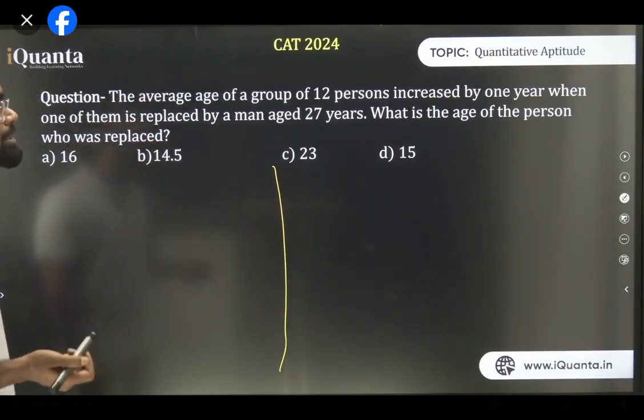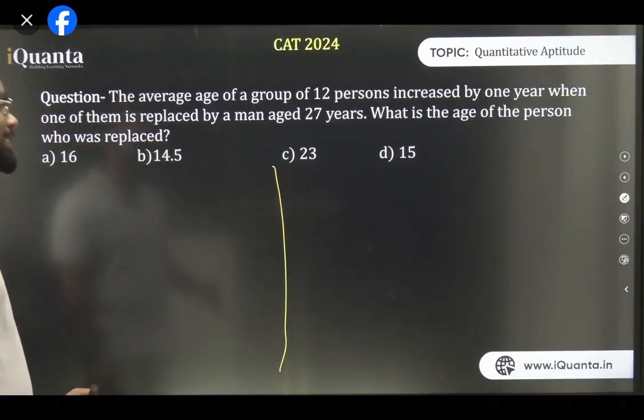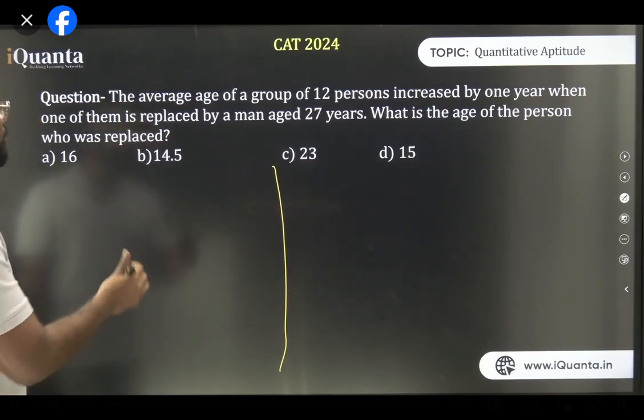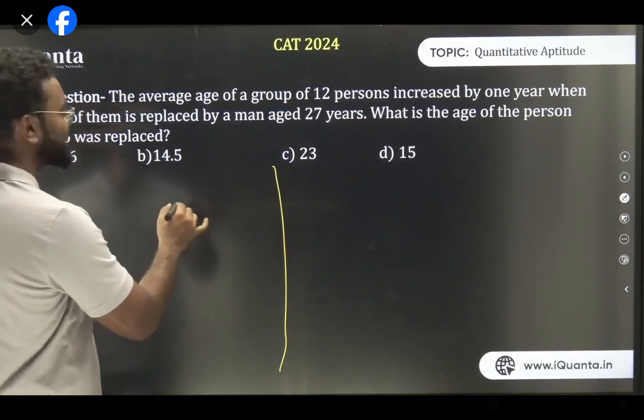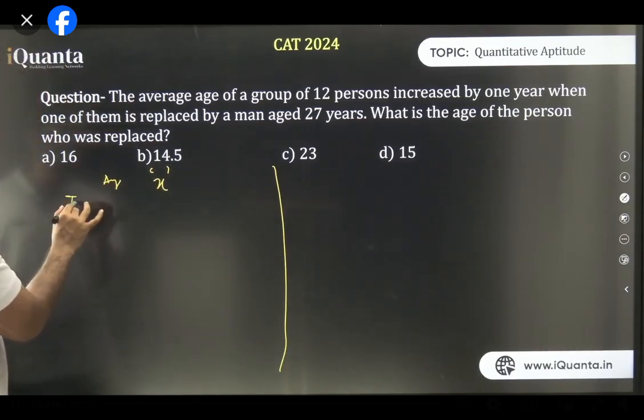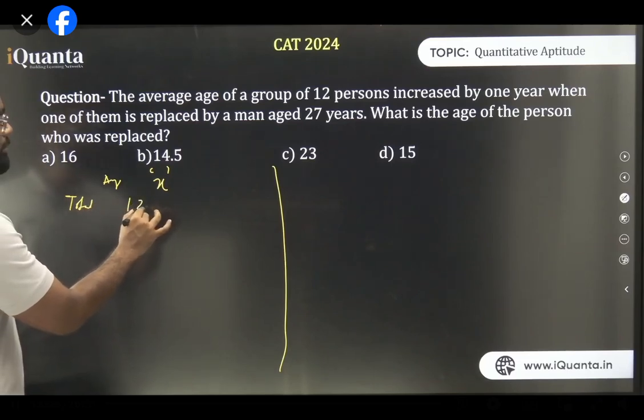So what is the third type? 12 persons increased by 1 year when one of them is replaced by a man aged 27 years. Let's solve it very generally. What is the age of the person? Let's say the average is x. So initially the average is x. What is the total? 12 persons, so the total age is 12x.